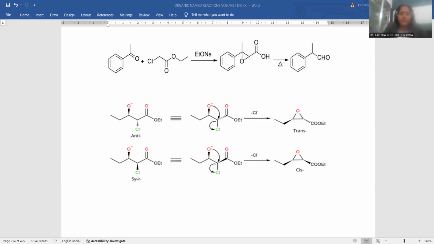If, as the second condition, the chloro group and oxide are on the same plane, it is the kind of syn conformation you can see. If the syn conformation is taken, the oxide takes part in the bond formation by subsequent chloro group removal, and there is a formation of the epoxide with cis retention of the configuration. So whatever starting material you are taking, the configuration of the product remains the same. Anti-configuration leads to trans conformation, syn configuration leads to cis configuration. So retention of the configuration you can clearly notice even after the epoxidation process.